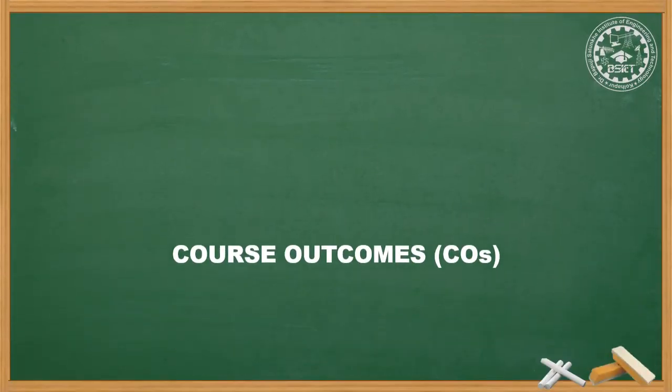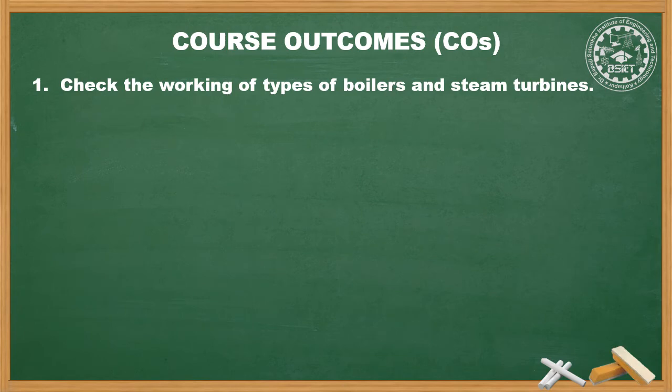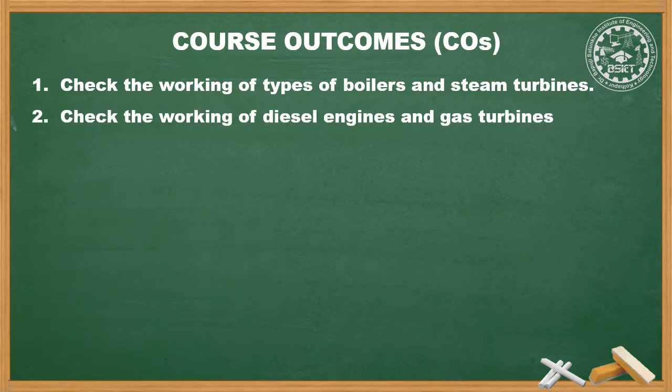The course outcomes that we are going to learn at the completion of the syllabus of this subject are: number one, check the working of types of boilers and steam turbines. How the boilers and steam turbines work will be studied in this subject. Second, check the working of diesel engine and gas turbine. Again, the working of diesel engine and gas turbine will be studied.